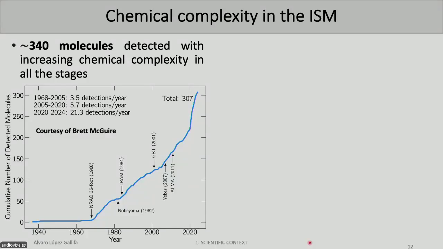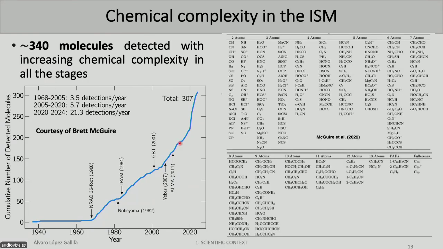So nowadays, we know that the interstellar medium, indeed, is chemically rich. Nowadays, there have been about 340 molecules detected with increasing complexity. And as you can see here, nowadays we are detecting more molecules than ever. We are in a golden era in astrochemistry. And we have detected a wide variety of molecules. We have molecules from 2 to 13 or more atoms. That for us, it's pretty complex.